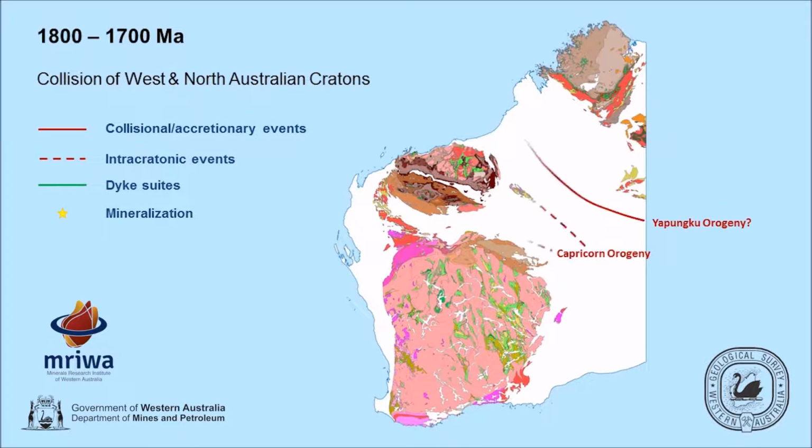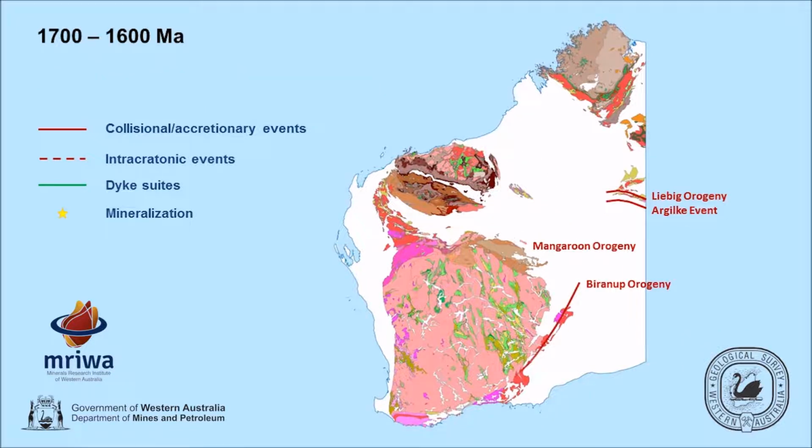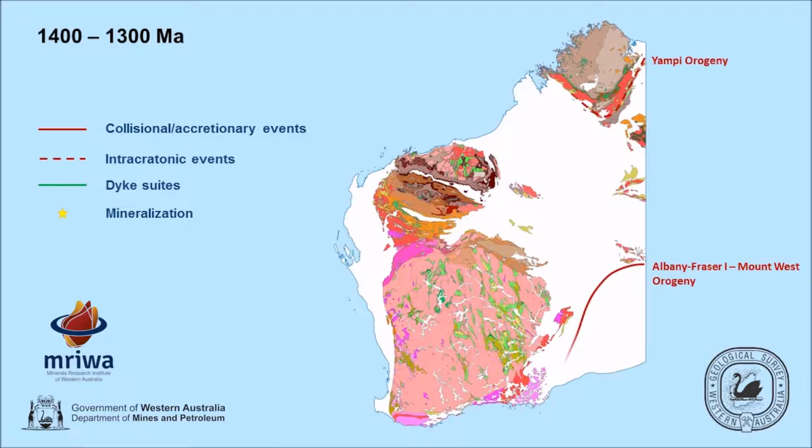The collision of the West and North Australian Cratons and an intracratonic reworking at about 1.8 billion years ago during the Capricorn orogeny then results in the formation of orogenic gold and base metal deposits within the Capricorn Orogen. The assembly of Proterozoic Australia occurs between about 1.4 and 1.1 billion years ago, starting with the collision of Proterozoic Western and South Australia during the Albany-Fraser, Mount West and Musgrave orogenies.